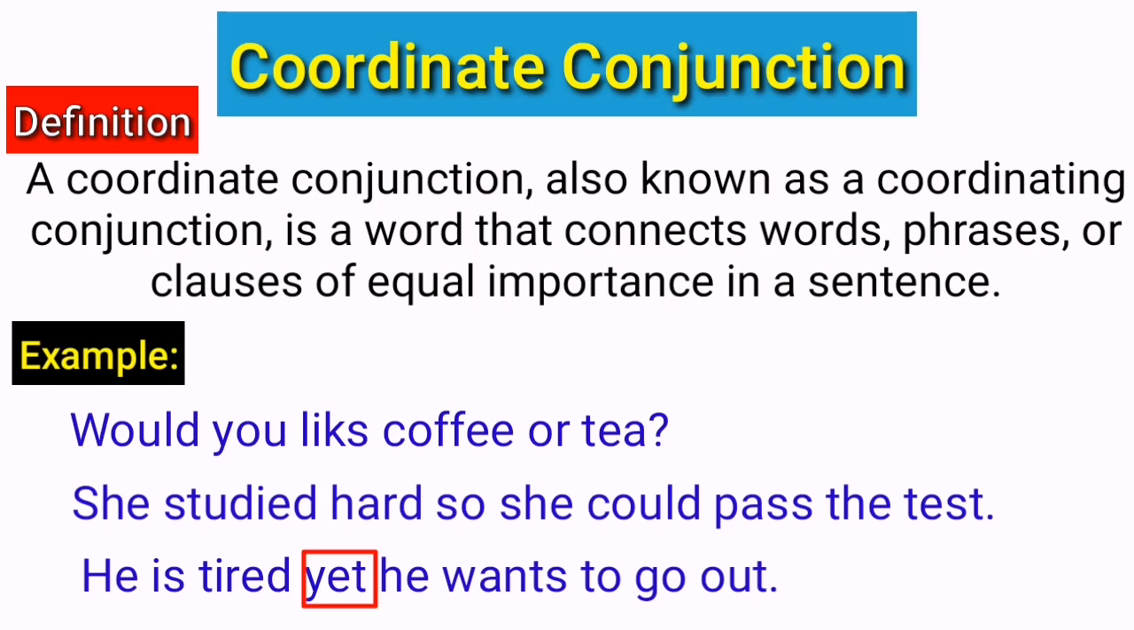How is it a coordinate conjunction? The answer is because it joins the two independent clauses, he is tired, and, he still wants to go out. The conjunction, yet, is used to join both of them.